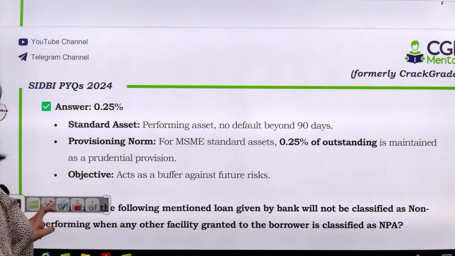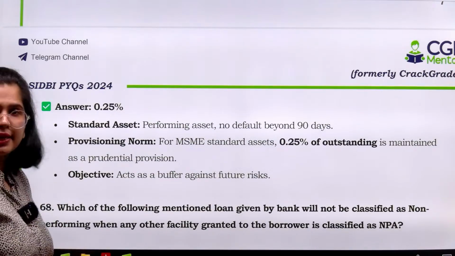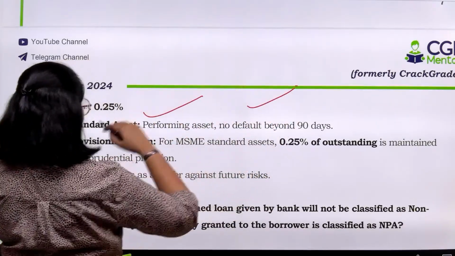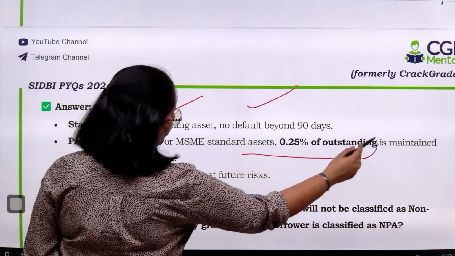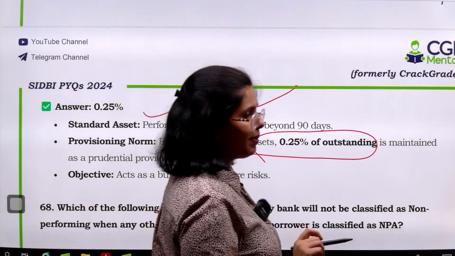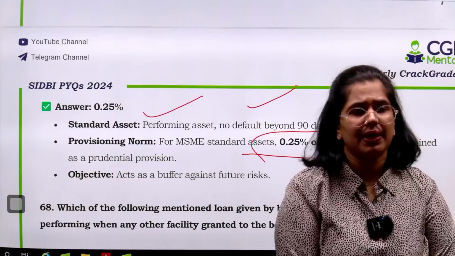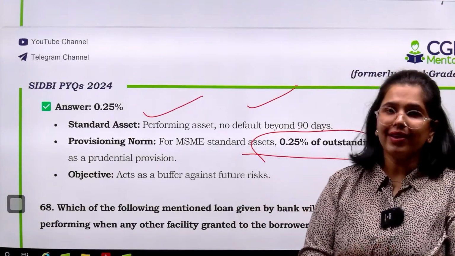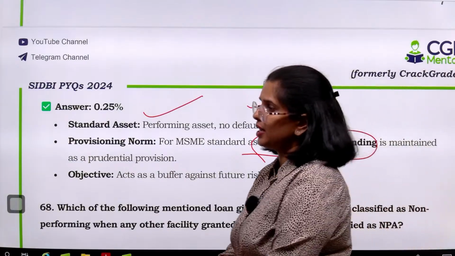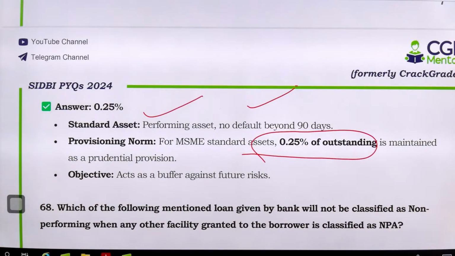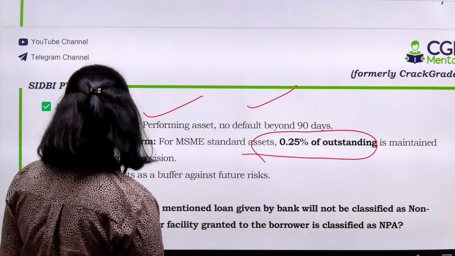देखो यहाँ पे आपसे provisioning norms पूछे हैं, ठीक है. So over here, if it is a performing asset, no default beyond 90 days, the provisioning norm would be 0.25% of the outstanding. ठीक है, इतना आपको outstanding maintain करना है. Whether you are reading the PSL norms or you are talking about the provision coverage, you always have to check the MSME in consideration. आपको हमेशा MSME को consideration में रखना है because the whole chapter is about that only. ठीक है, पूरा का पूरा चैप्टर ही उस बारे में है.